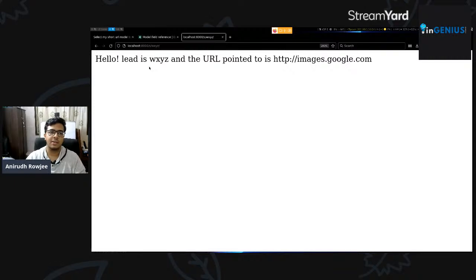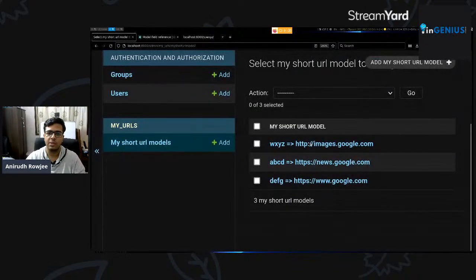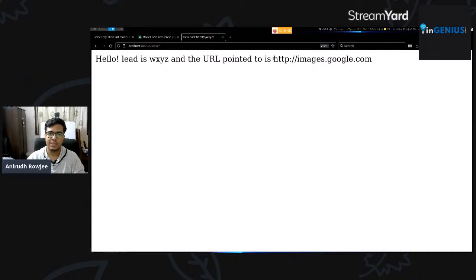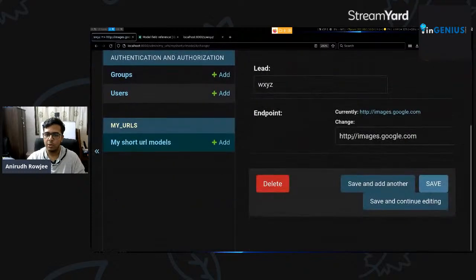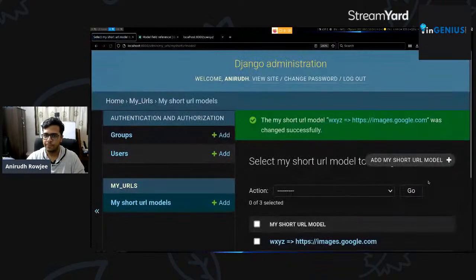Just to demonstrate, that changes will be possible through the admin interface very easily. You can see that wxyz currently points to an HTTP URL, not an HTTPS URL, and that's reflected here, right? So let's go to the admin interface. Let's open this. We can modify it, right? So let's just add an S here and we can save it. There's the my short URL model. This was changed successfully.